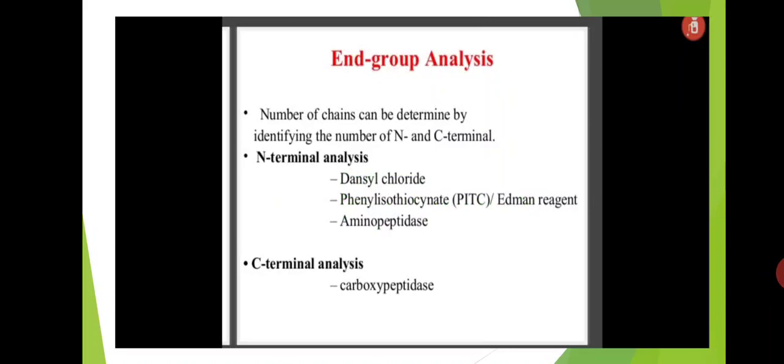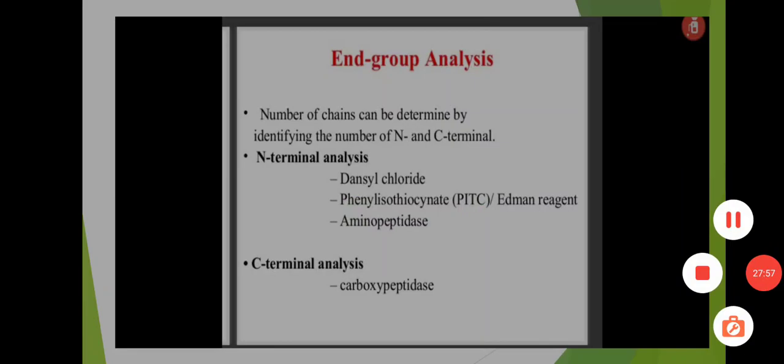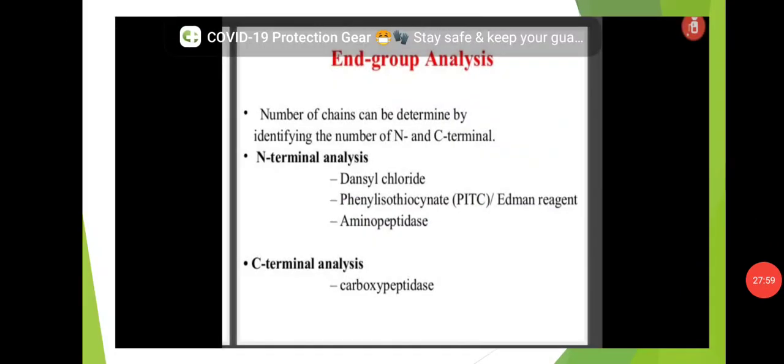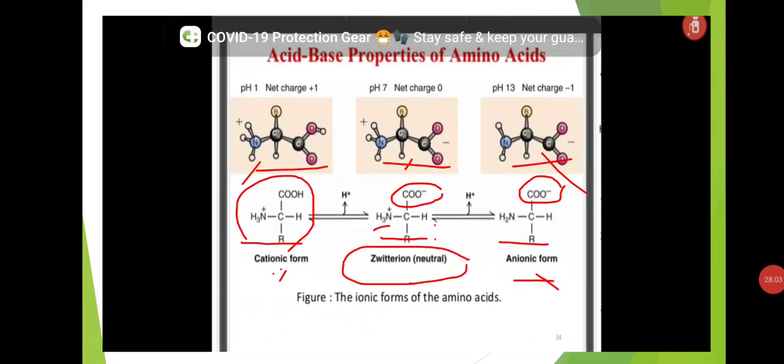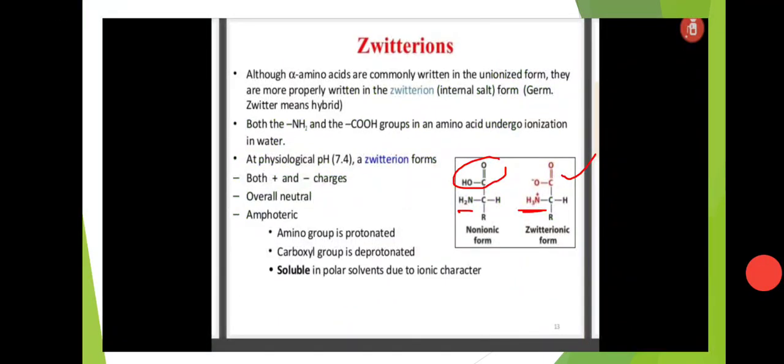Okay students, this is about amino acids, reactions, properties of amino acids. So once again we will discuss briefly today's session. First is the zwitterion. Zwitterion means the amino acid is showing positive charge and negative charge in the same compound.